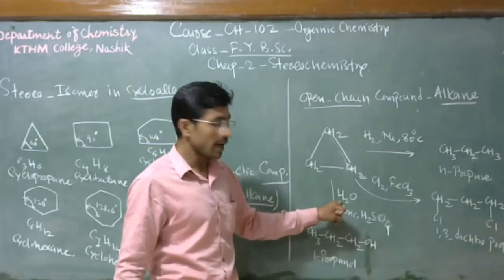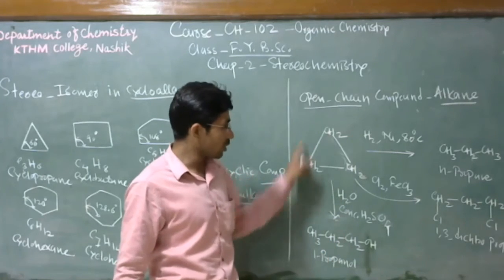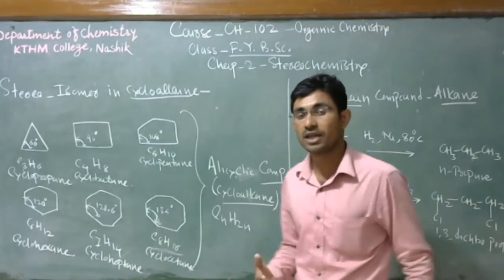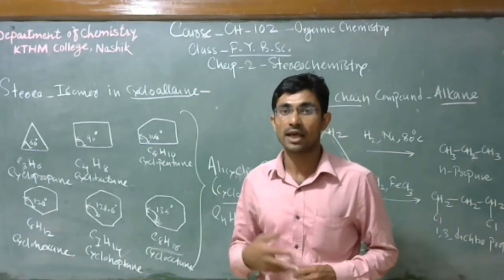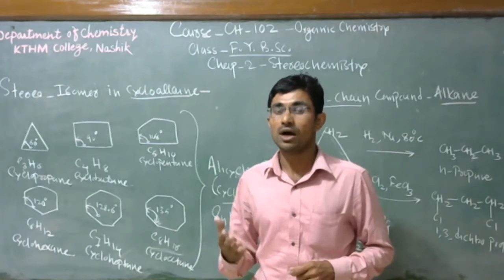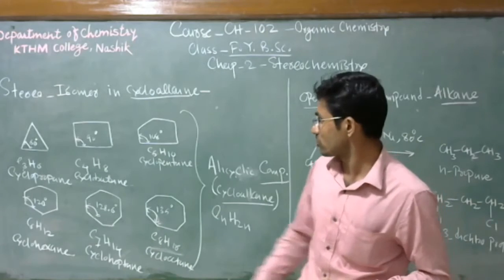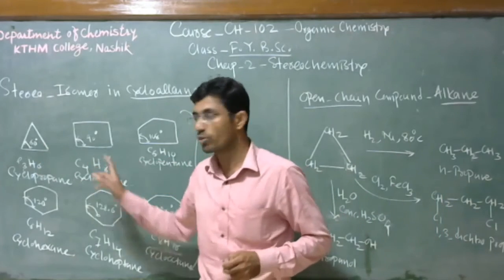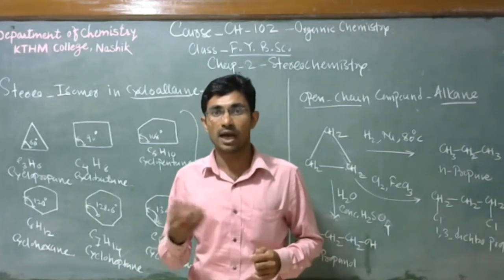Then addition of H2O occurs over cyclopropane. So we can observe addition reactions. They show properties like alkene molecules, like unsaturated compounds. We can say that these first two members, cyclopropane and cyclobutane, particularly show properties similar to alkene molecules.